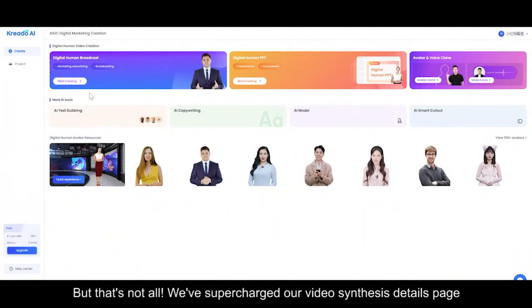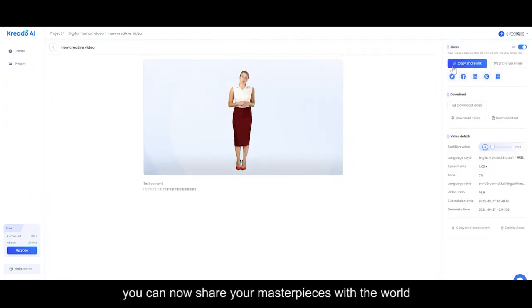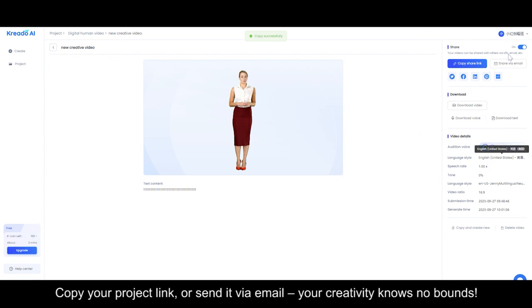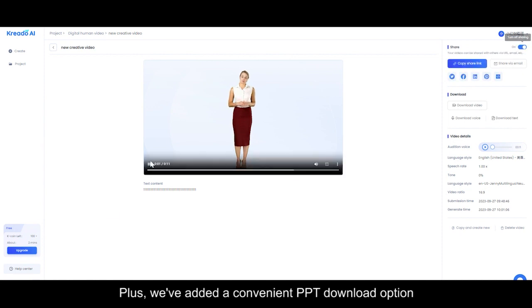But that's not all. We've supercharged our video synthesis details page. Now, sharing your creations is a breeze. Highlighting our new sharing feature, you can now share your masterpieces with the world. Copy your project link, or send it via email, your creativity knows no bounds. Plus, we've added a convenient PPT download option.